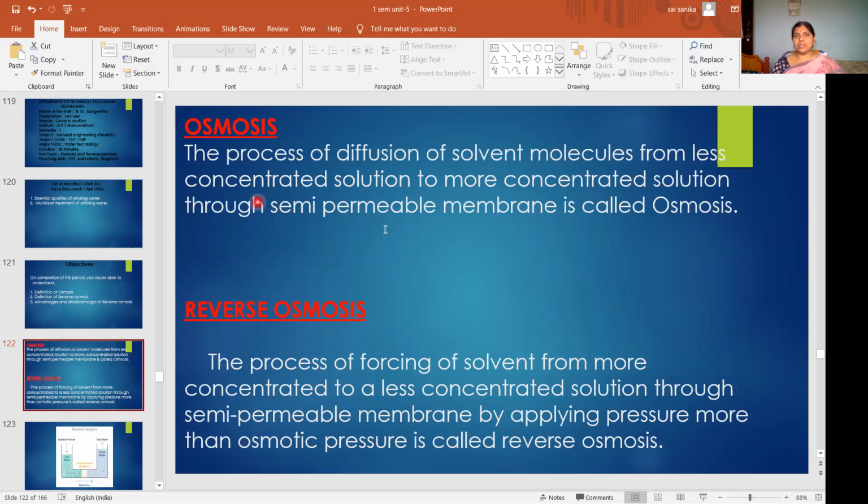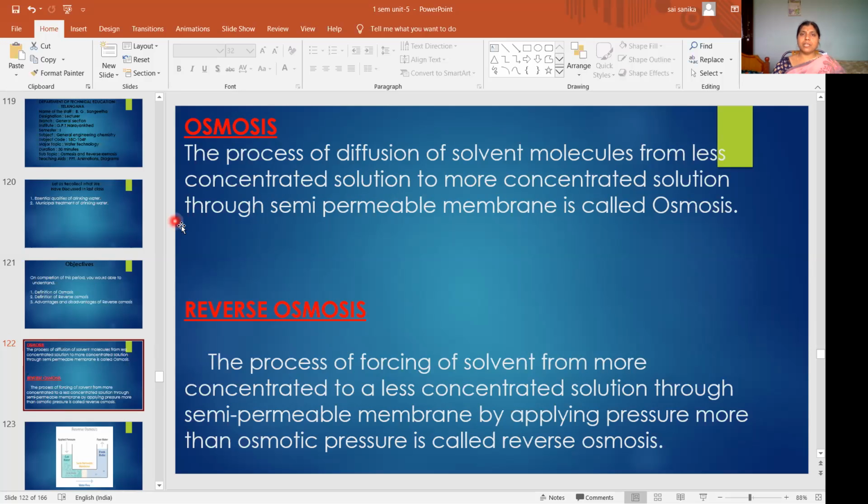You might have studied in your lower classes that membranes are of three types: impermeable, permeable, and semi-permeable. Impermeable membrane will not allow any molecules to pass through it. Permeable membrane will allow all the molecules to pass through it. Semi-permeable membrane selectively permits only a few molecules to pass through it.